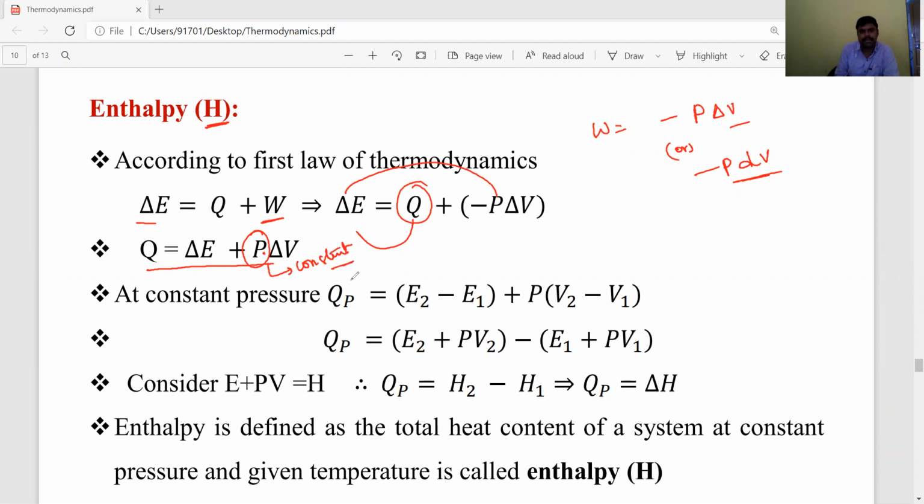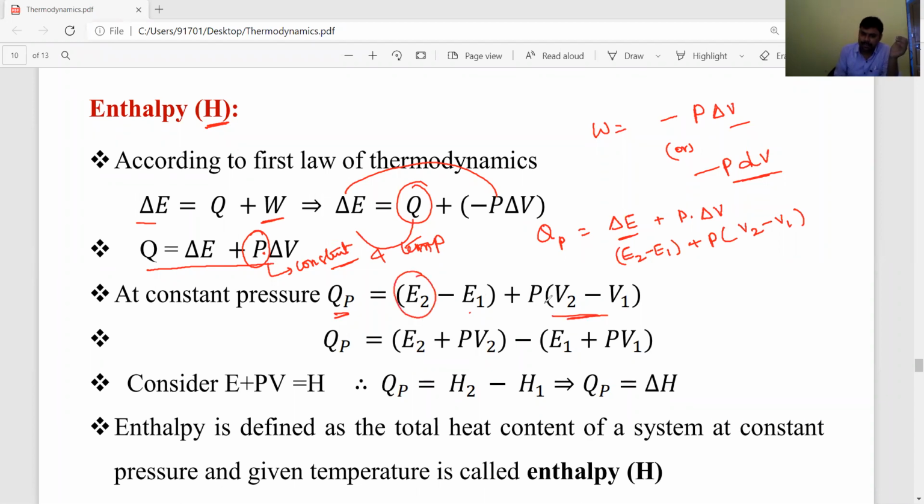At constant pressure and temperature, the amount of heat absorbed by the system, QP, is equal to delta E plus P into delta V. We know that delta E is nothing but E2 minus E1, and delta V is V2 minus V1, final minus initial. Then QP is equal to E2 minus E1 plus P into V2 minus V1.